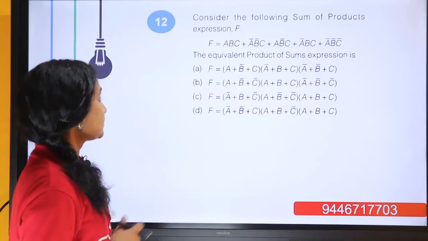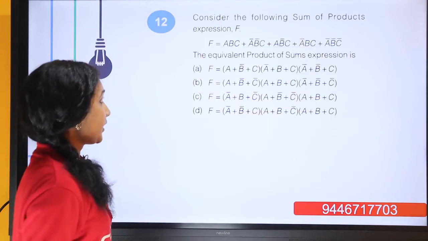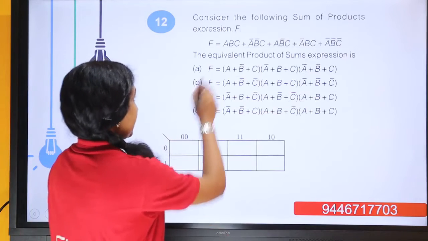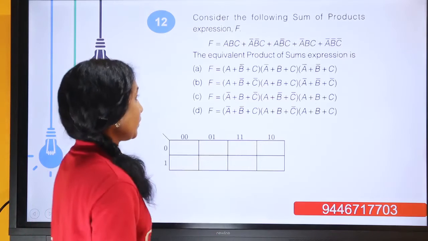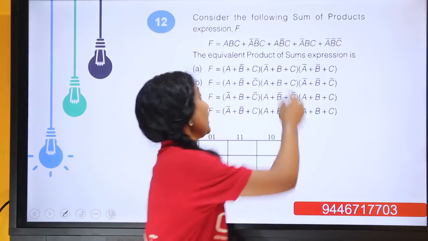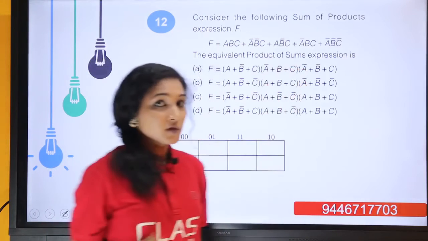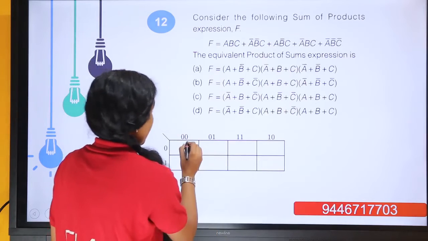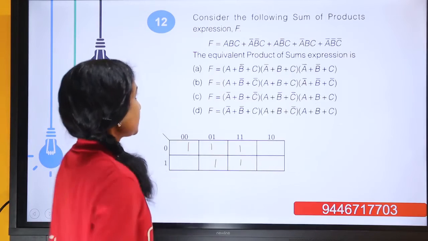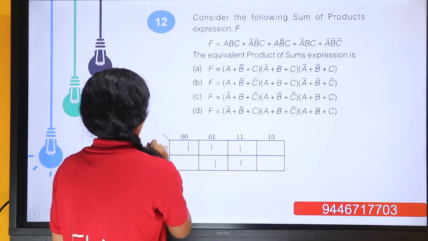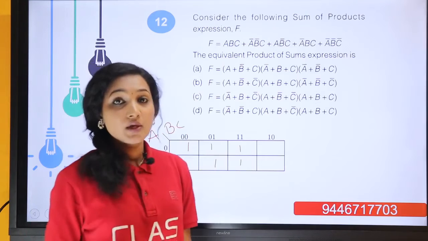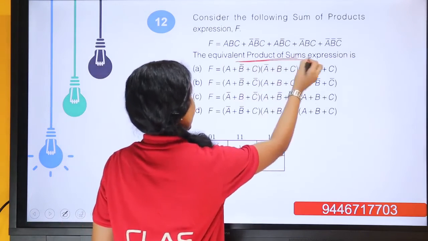Moving to the next question, question number 12. Consider the following sum of product expression F. So here, this is a 3 variable expression, so we require a 3 variable K map, right? And if we fill this according to the sum of product expression given in this question, then it comes like 1, 1, 1. Okay, so this is the SOP representation of this function if it is A, B, C. We have to find the equivalent POS expression, that is the product of sum expression.